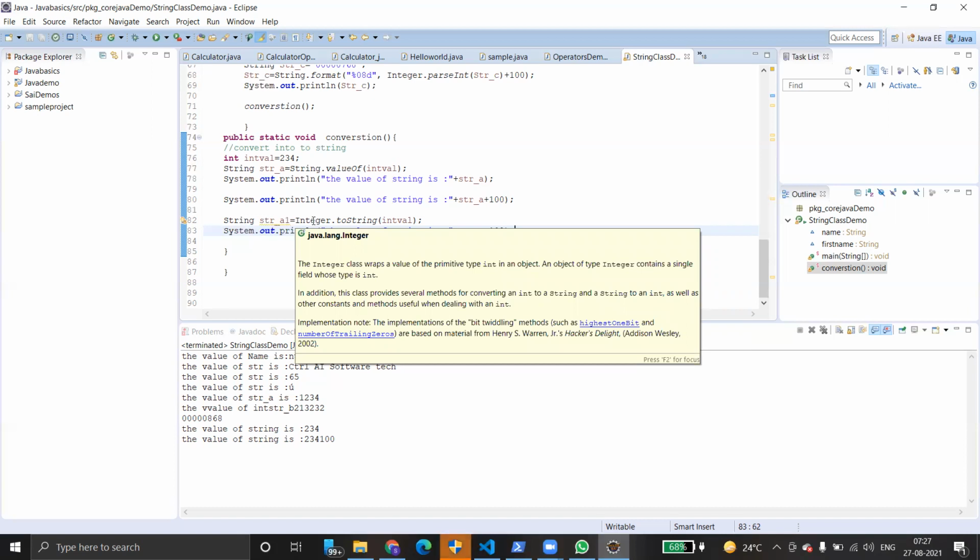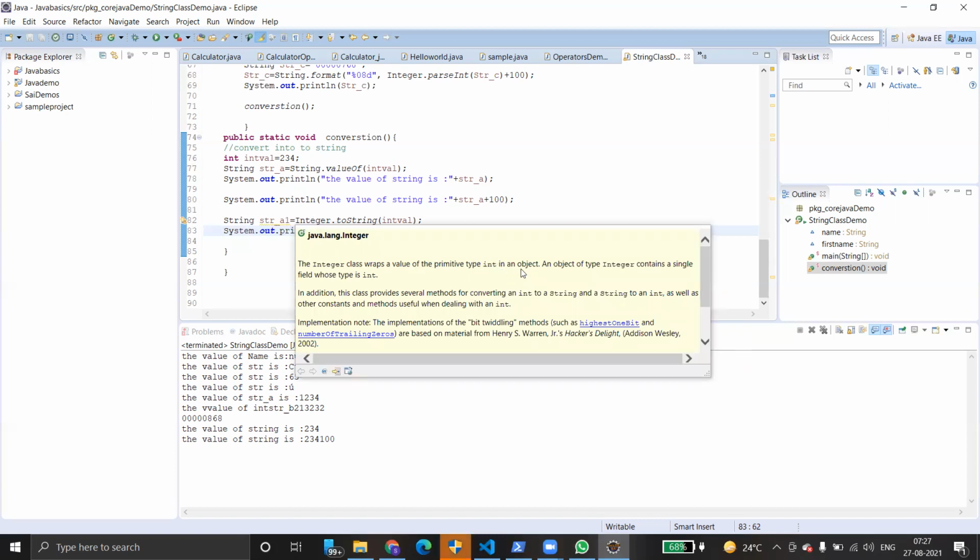Okay. So basically, Integer provides a wrapper. You can see here it wraps a value of a primitive type int into an object. Basically, the int primitive type will be wrapped into an object. Okay, clear. So the object of type Integer contains a single field whose type is int, that's all. So the Integer class acts as a wrapper class.